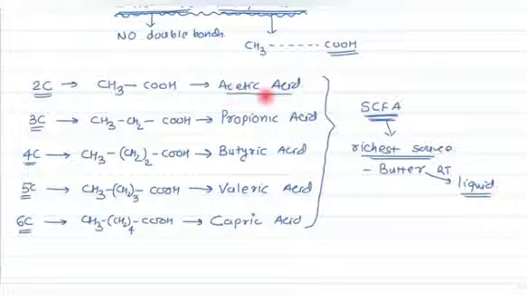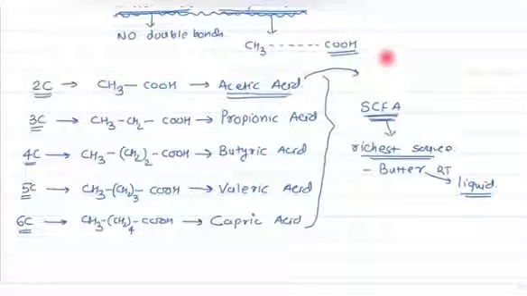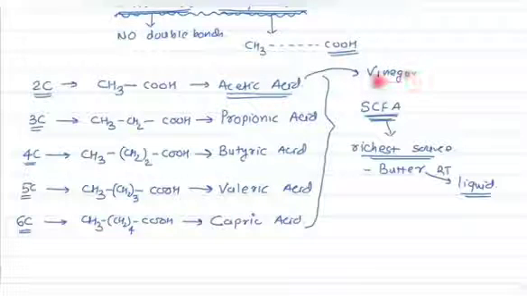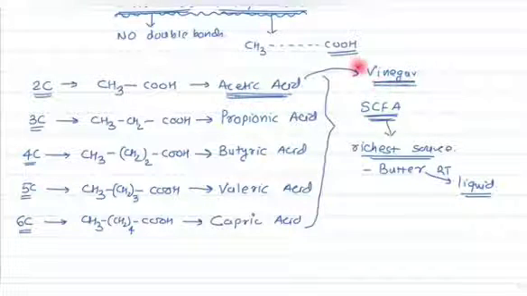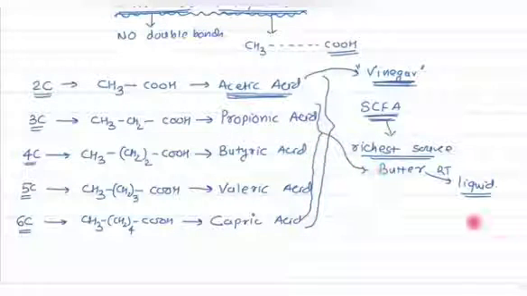But what about acetic acid? Acetic acid, its richest source is vinegar. We all know vinegar, it has a sour taste and it is used in food preparation. So acetic acid's other name is vinegar. The richest source of acetic acid is of course vinegar, not the butter. But for all the rest, the richest source is the butter.